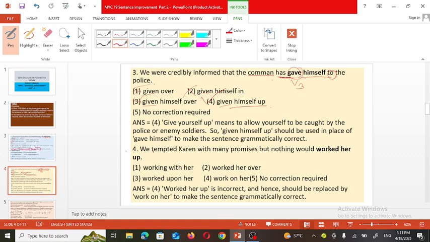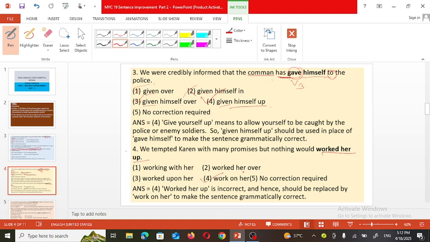Now see the fourth sentence. We tempted Karen with many promises, but nothing would work her up. Worked her up, or working with her, or worked her over, or worked upon her, or work on her. These first three are not correct phrases.